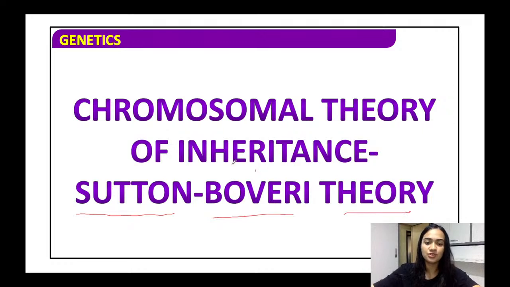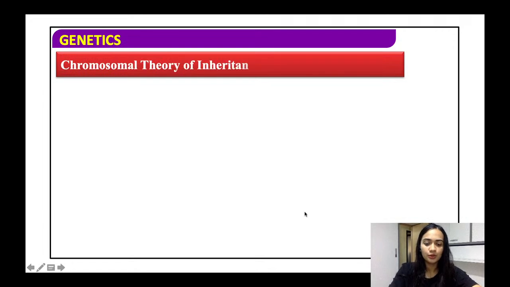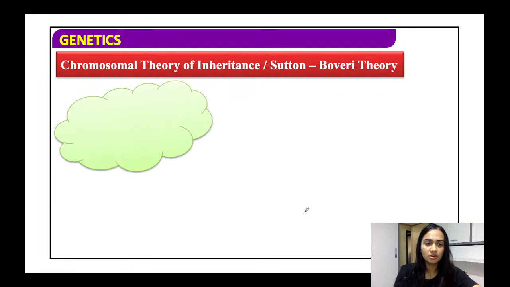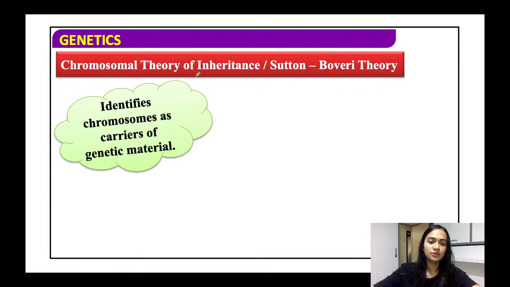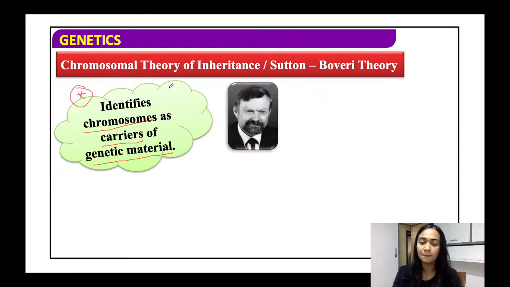Remember this name because it includes the name of the scientists, which can again be a very probable question. So the chromosomal theory of inheritance, that is the Sutton-Boveri theory, states that chromosomes are the carriers of genetic material. तो ये कह रहे हैं कि क्रोमोसोम ही एज अ कैरियर एक्ट कर रहा है, जो हमारे सारे जो फैक्टर्स है या जीन्स है या जो भी ट्रेट्स है वो एक जनरेशन से दूसरे जनरेशन में पास हो रहा है।